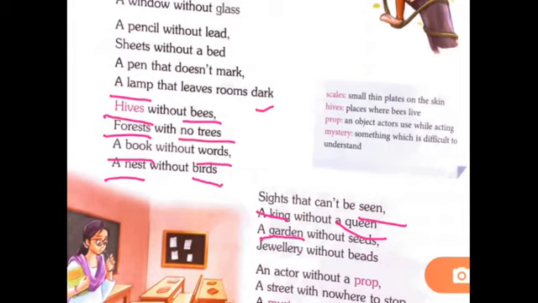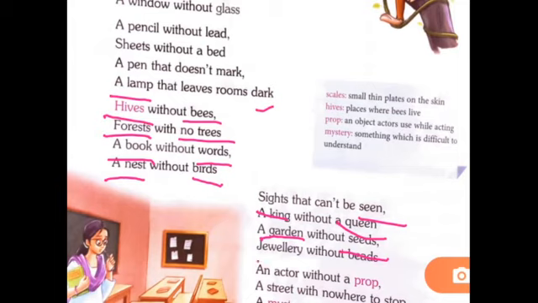Now come to the next. A garden without a seed. If there is a garden but there are no seeds, then what will happen? The garden will be useless, because a garden needs seeds to make or to plant beautiful flowers, trees, etc. So if there are no seeds, then the garden will be useless, right?